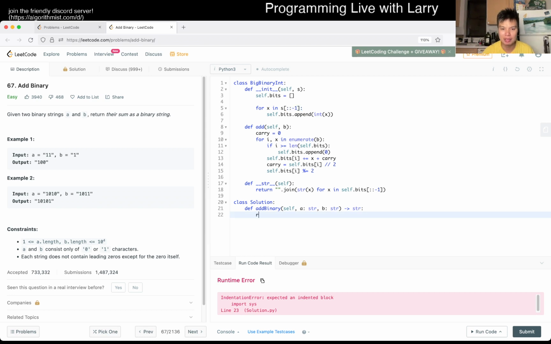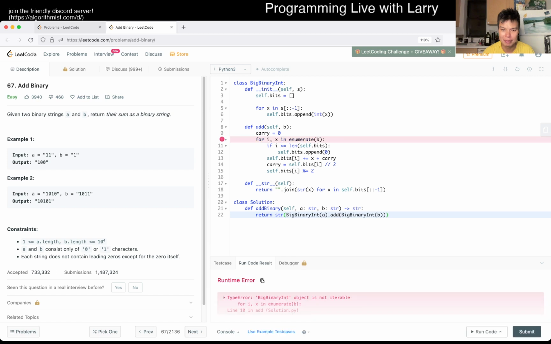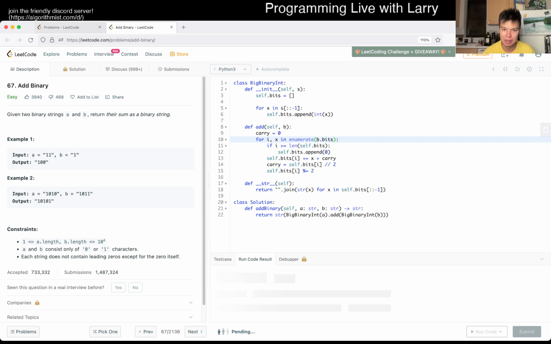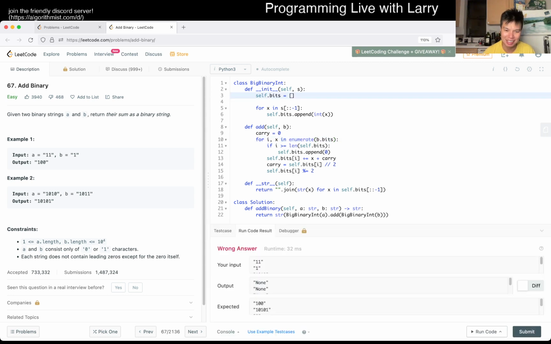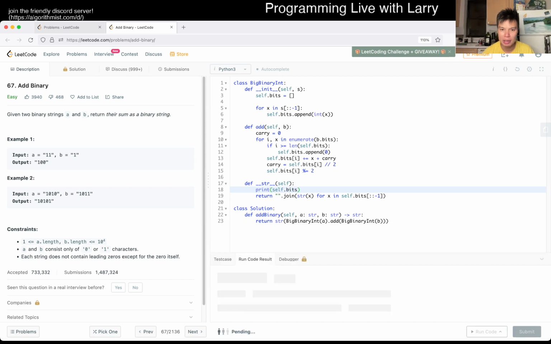Yeah, so that means that we just have to return big binary int of a, add big binary int, and you could also overload, but actually I don't. I don't have that yet. So yeah, something like that, right? Not editable. Oh, whoops, self.bits. And of course, this should be private. That's another story. Also, I return none for all of these. Wow, yikes. Why should that return none? Tell me why.